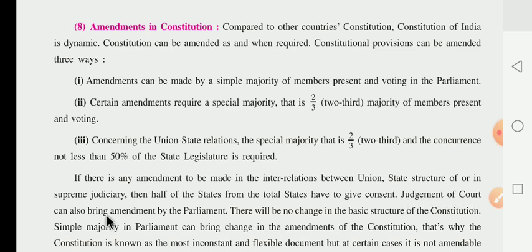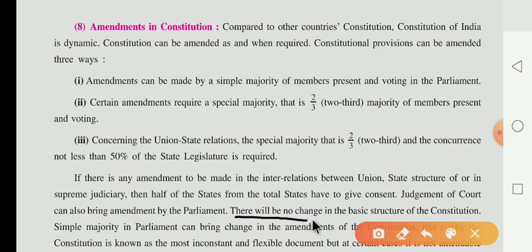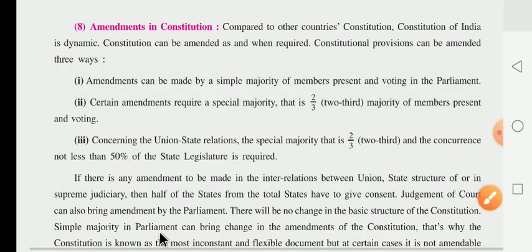The judgment of the court can also bring an amendment by the Parliament. Whatever judgment is given by the court can also be followed by an amendment by the Parliament. There will be no change in the basic structure of the Constitution. This is the most important thing, dear children. There will be no change in the basic structure of the Constitution.